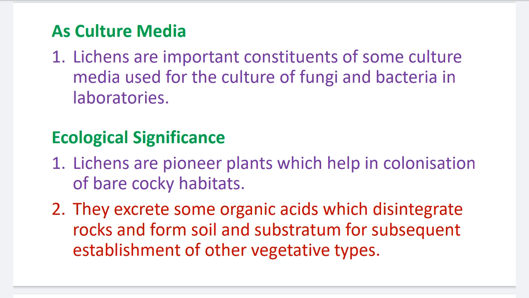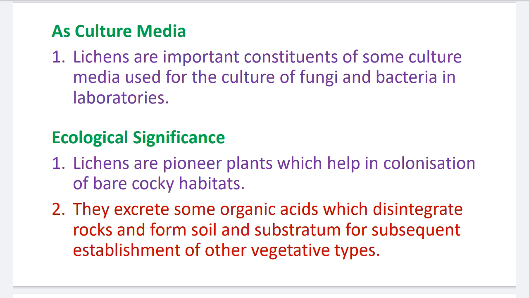Then ecological significance. Number 1. Lichens are pioneer plants which help in colonization of bare rocky habitats. Number 2. They excrete some organic acids which disintegrate rocks.